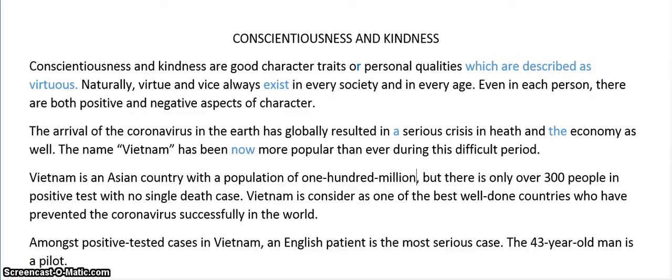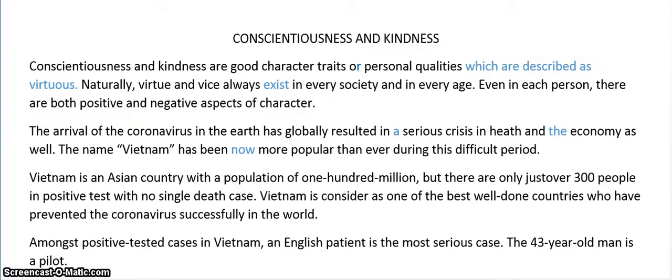Let's move that back. But there is only over 300 people. So a couple of problems here. There's 300 people. There are 300 people. There are only over. Now, only is small, limiting. Over is big. So we need another word to create a link here. There are only just over 300 people in positive test.